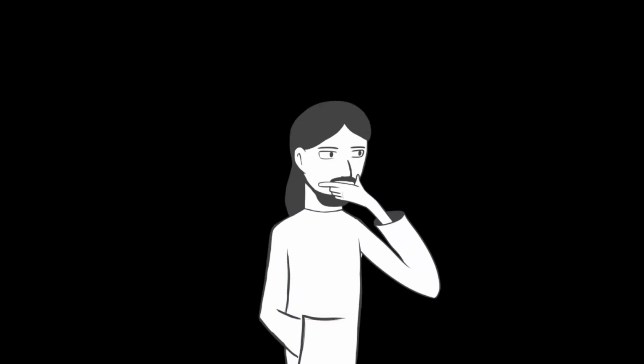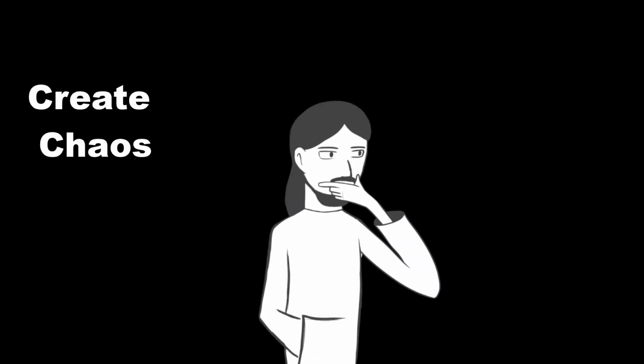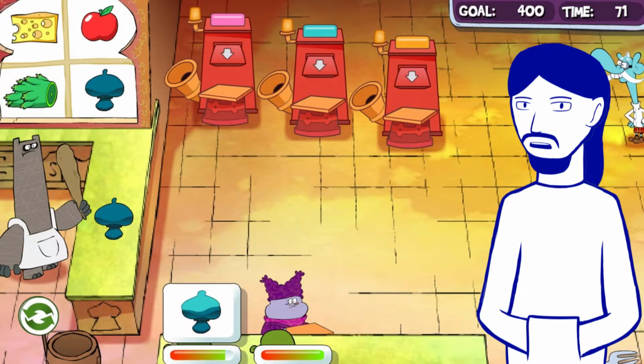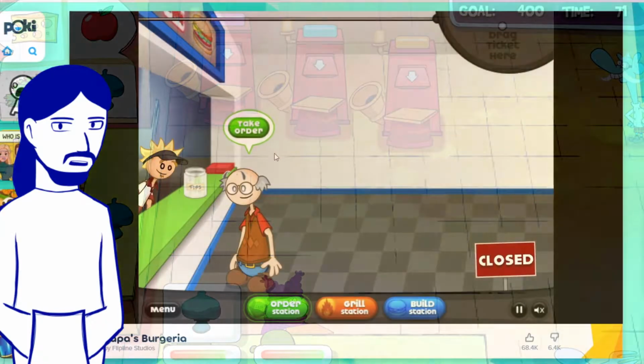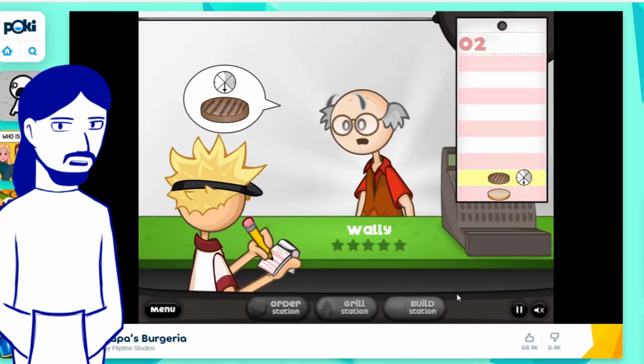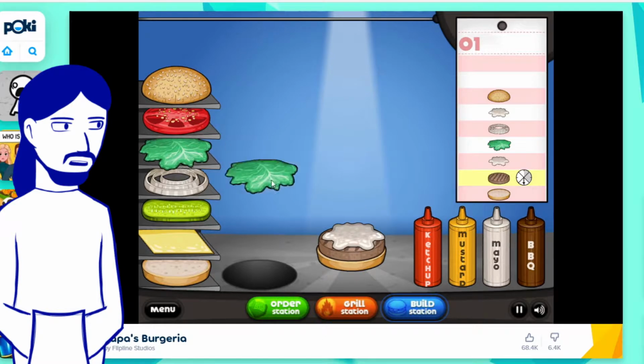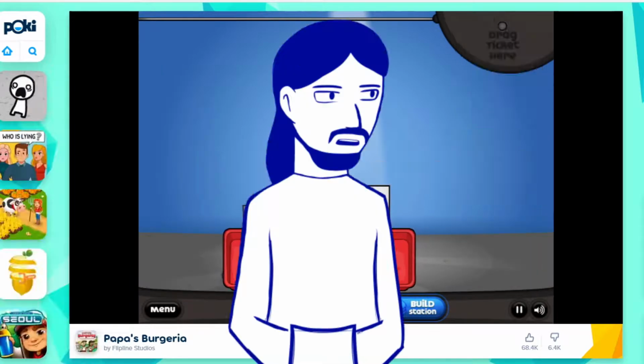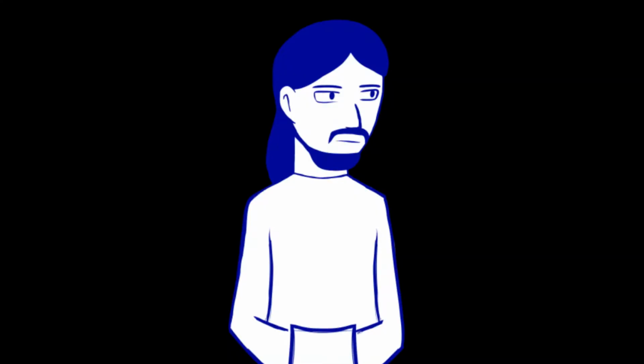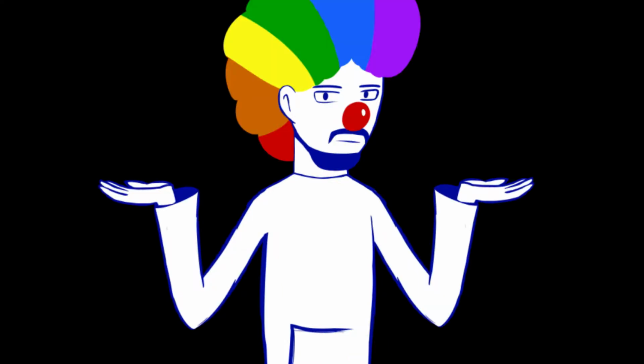I could make a game where you create chaos, or a game where you have to stop chaos. And then a different idea struck me. I could make a cooking game inspired by some chowder games I played back in the day. That could get pretty chaotic if you have to serve a lot of customers. Could also take inspiration from Pop-Up Burgeria. Have a little burger building minigame. Man, I could make this in 3 days. What am I gonna do for a whole week?